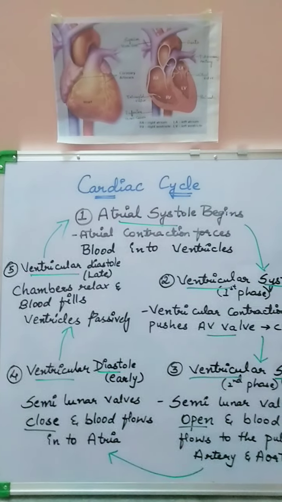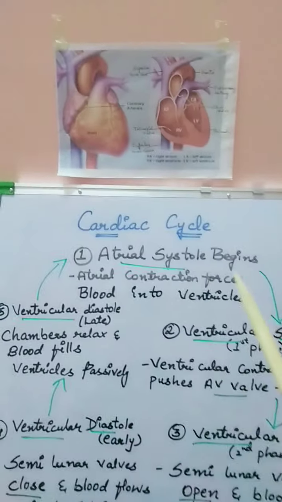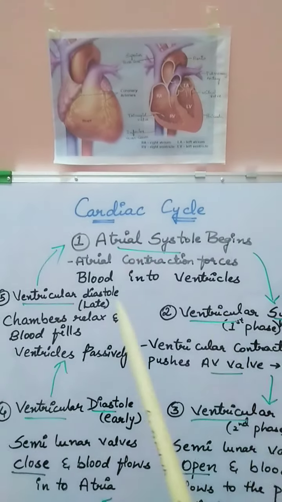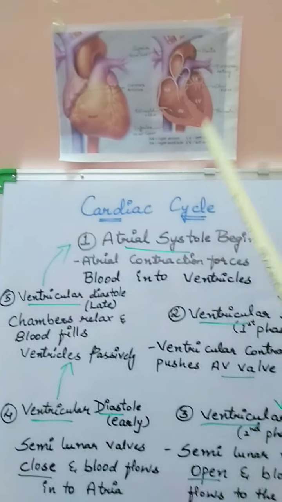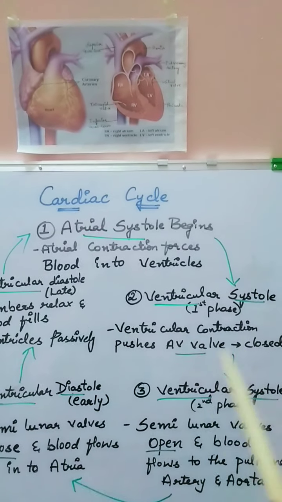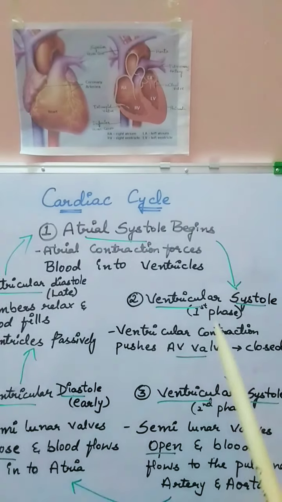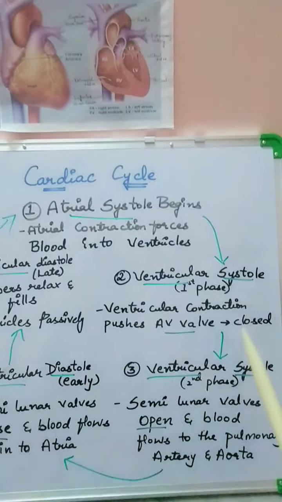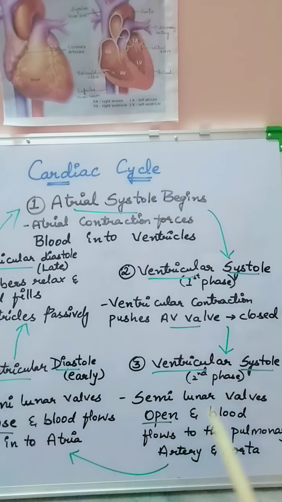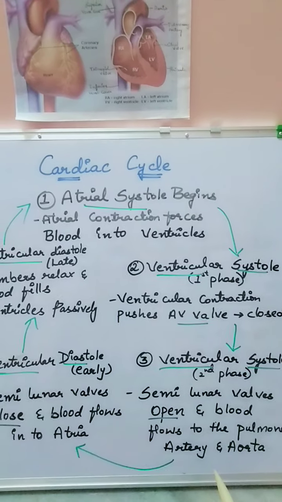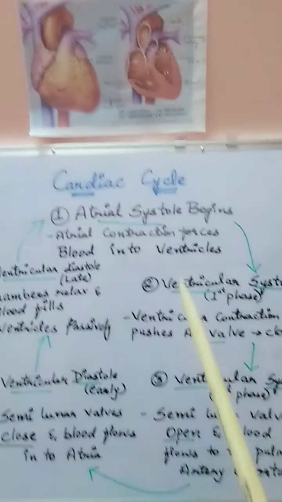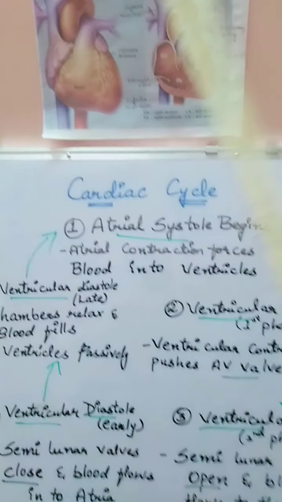So guys, this is the summary of the whole cycle we have discussed today. Let's revise it once again. Atrial systole begins when the atrial contraction forces the blood into the ventricles, right? Next comes the ventricular systole. When ventricular contraction takes place, it pushes the AV valves, the auriculoventricular valves, to get closed. Then, in this second phase, the semilunar valves open and the blood flows into the pulmonary artery and the aorta, right? When do the semilunar valves open? When the auriculoventricular valves get closed.